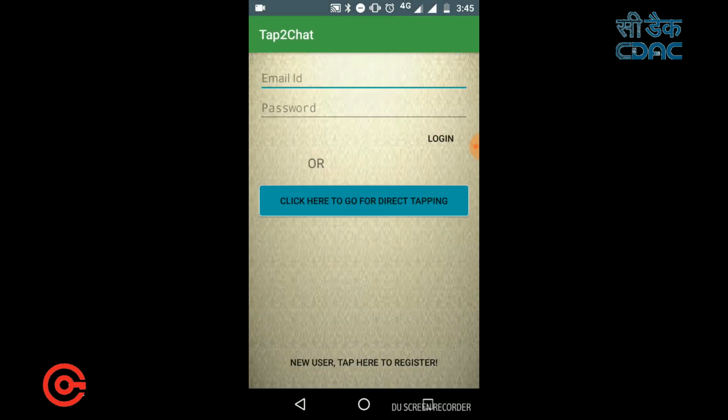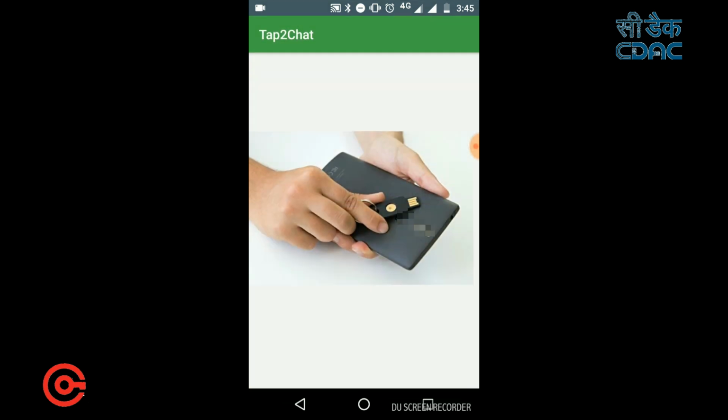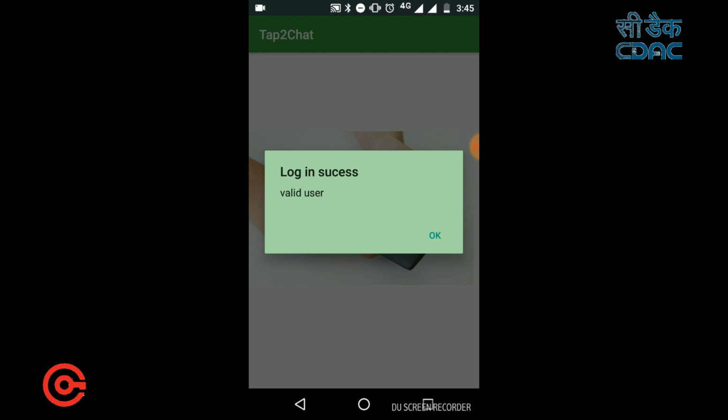Now in login we have two options. One is email ID and password, another one is direct tapping. That is, you need not enter email ID and password, you just have to tap your Yubico on your device and you are directly logged into our application. Now I am showing you how we can log in to our Tap2Chat application with direct tapping. For that you have to click on that button, that is, click here for direct tapping. Now you have to tap your registered YubiKey device near the NFC sensor. And now I am tapping my Yubico Neo device, so it is a valid one.